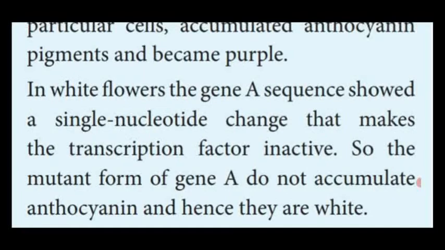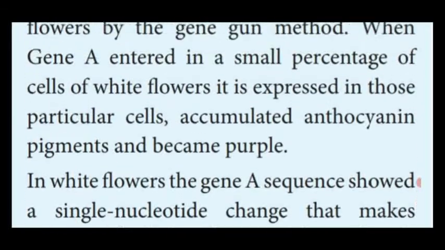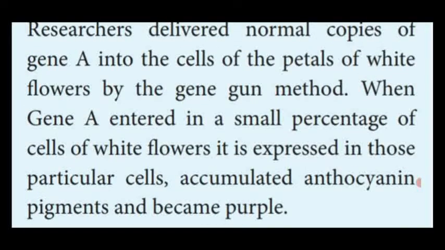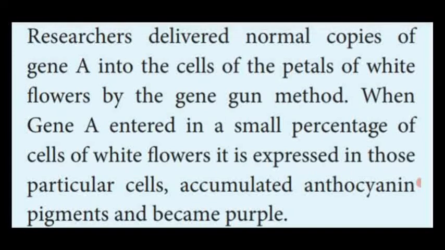So this is the interaction or hybridization process which takes place between the purple color pea plant flower and the white color flower. The hybridization method was used in Mendel's experiment.